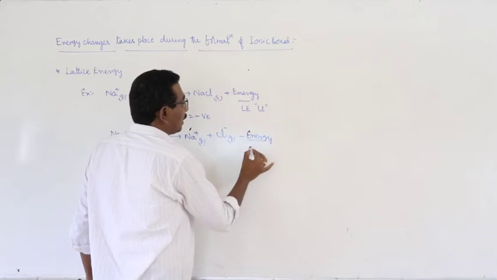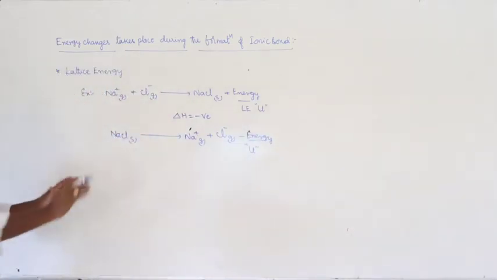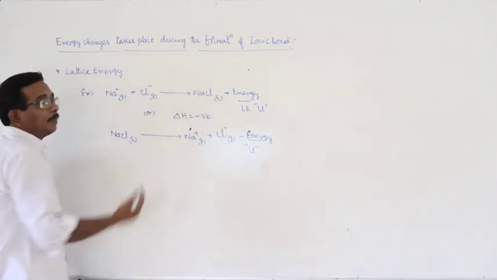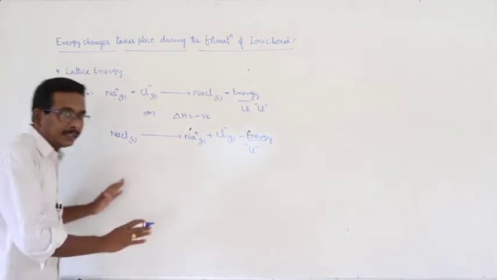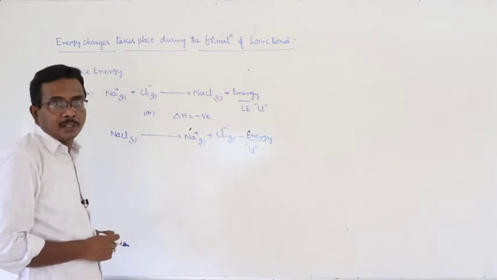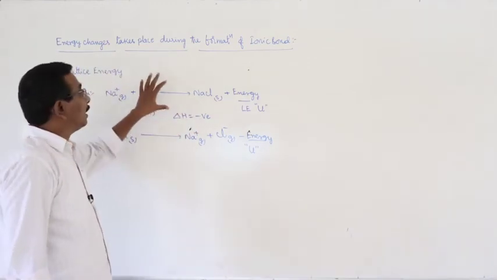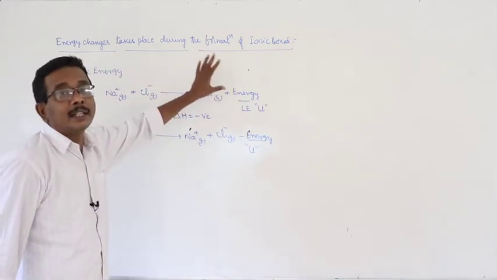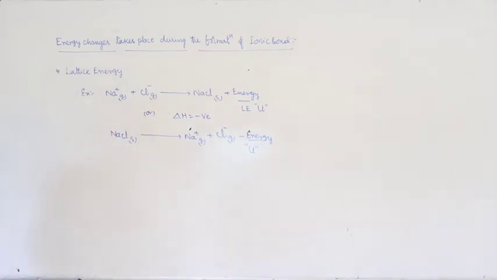Here also the energy is nothing but lattice energy. We can define lattice energy either this way or that way; whatever it may be, it is correct. But in most cases, as we have already mentioned, formation of chemical bond is an exothermic process. Based on that, it is better to convey the lattice energy as an exothermic process. This is about the lattice energy.